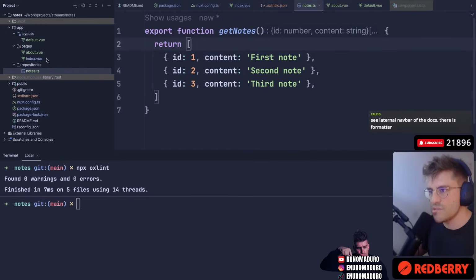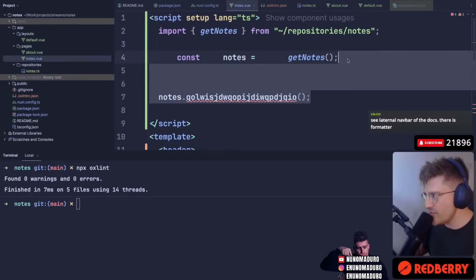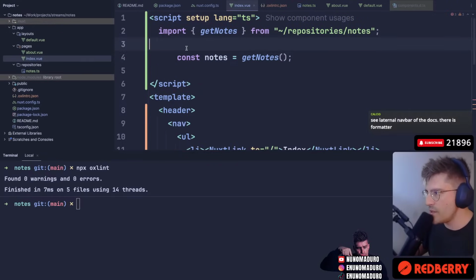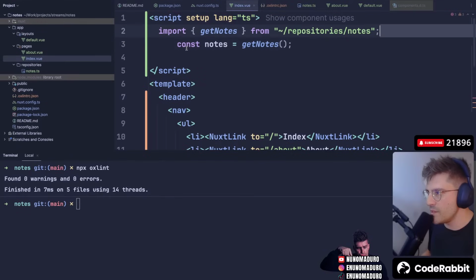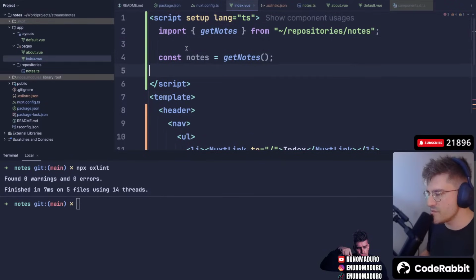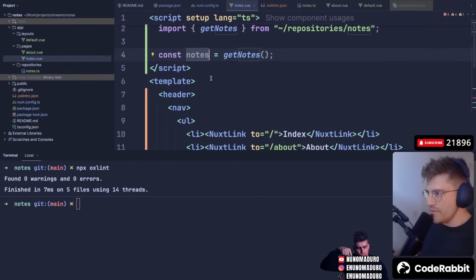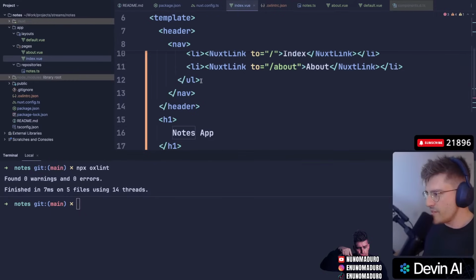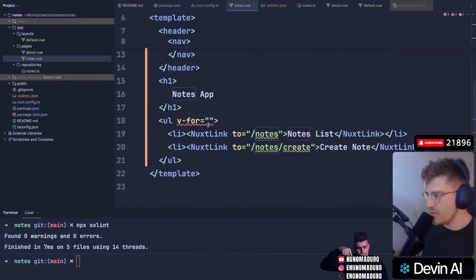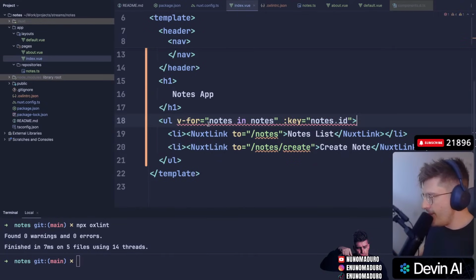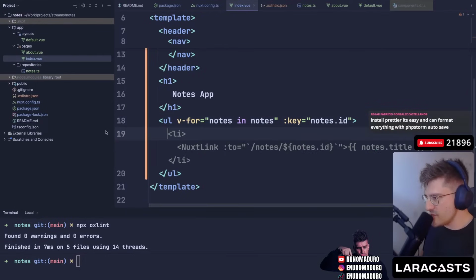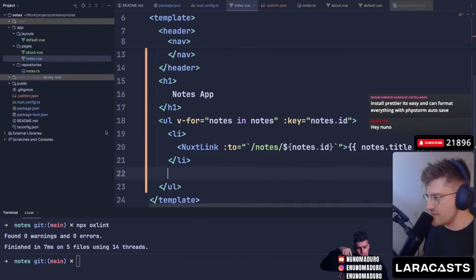Okay, get nodes, bam, bam, boom. So we fetch all those nodes right here. That's working, hopefully, without a linter, but it's working. And then we just display all the nodes. Something we can do here is that I'm not really sure if these variables will be available automatically on the template like I would expect back in the days. But let's see. Let's do something like this. And just, perfect. This is exactly what I want.